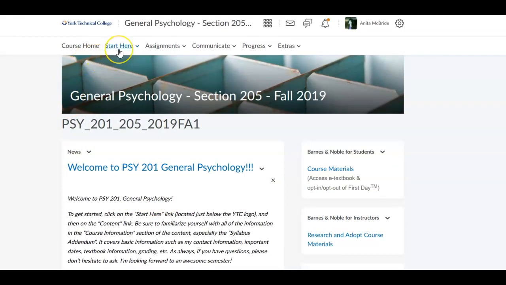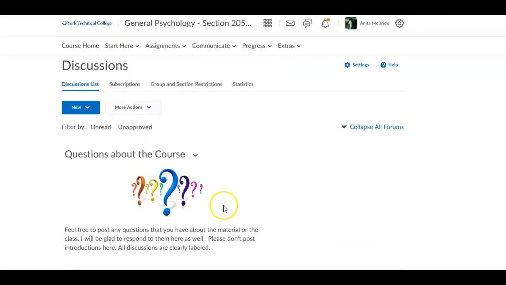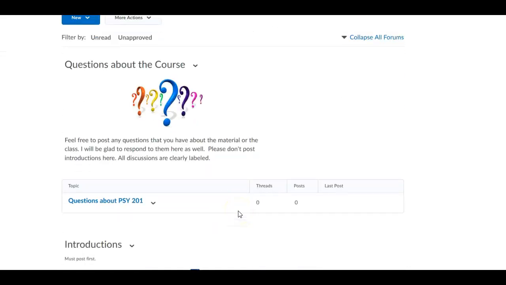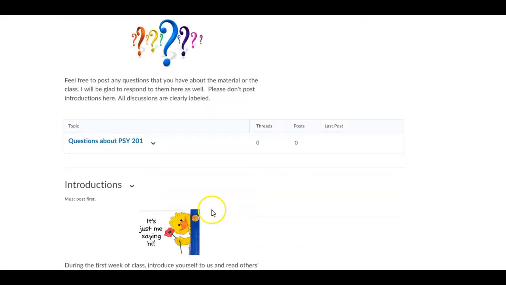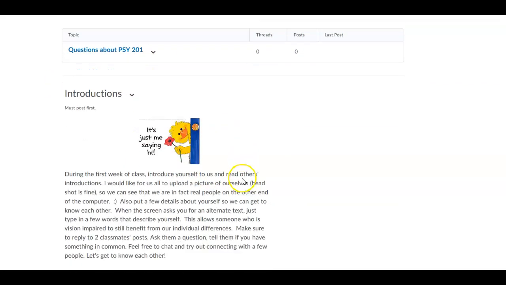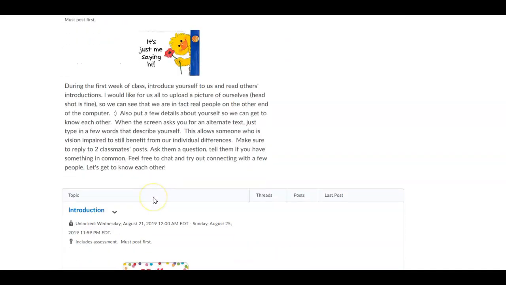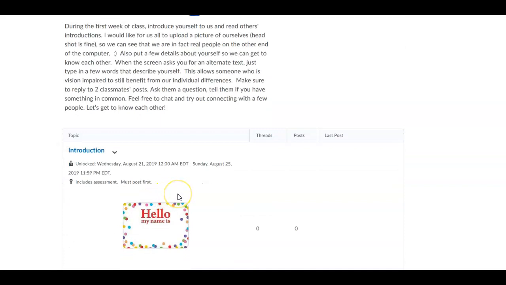Now I'm going to come back to the Start Here link because this is where you find most of your information. So let's go to Assignments. Under Discussions, you have 4 discussions in this class. You can get to them from the module links or you can get to them from the discussion link. So when you click on, like this is if you have any questions you post here. Now remember in the discussion board, whatever you post, everyone sees. So make sure it's not something you want me to just see.